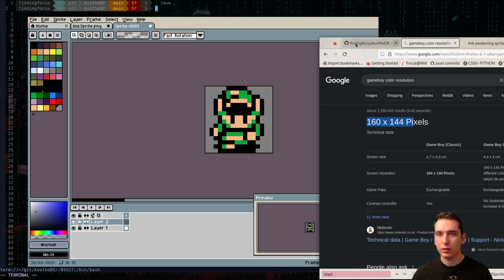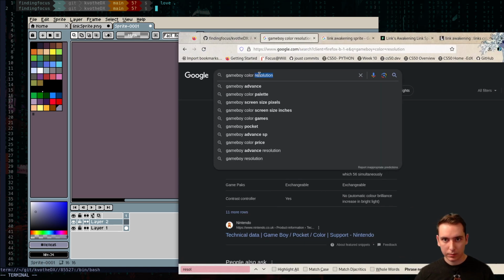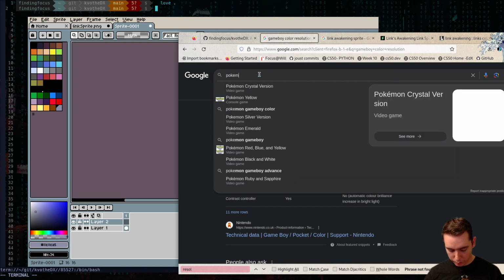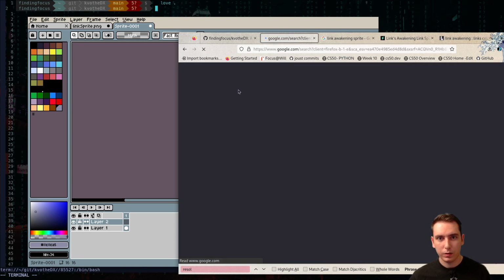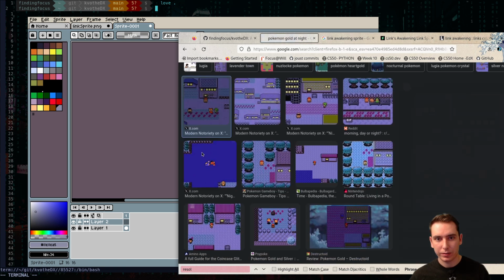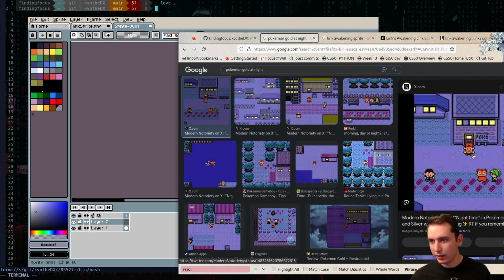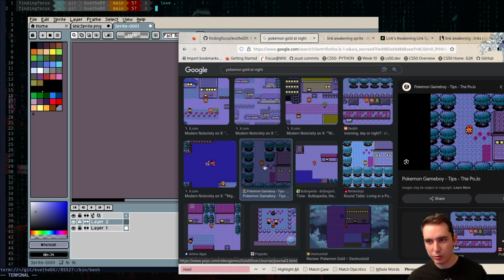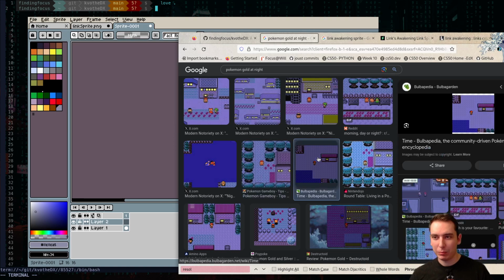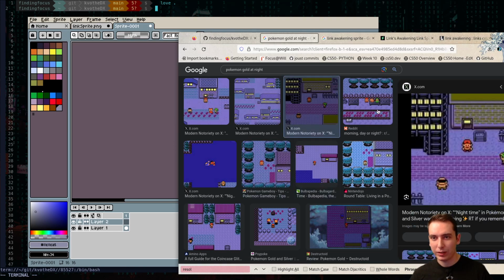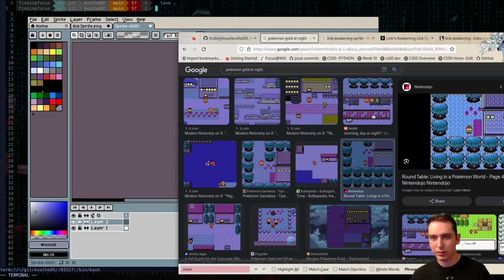I want to show you guys the, what's that? Pokemon Gold at night. You know how everything's blue except the characters? Oh yeah, see? They're still the same colors, but everything else gets kind of dark, and then the yellow lights come through. So I want something like that, because I just feel like that was always really cool. I think that was a limitation of the Game Boy at the time, but it's just really nostalgic to me.